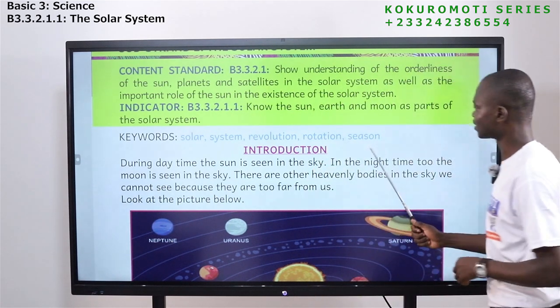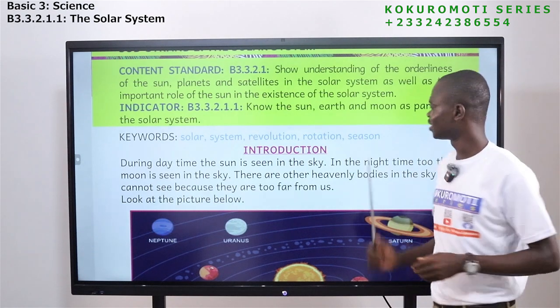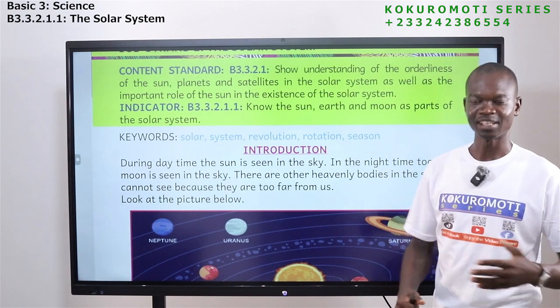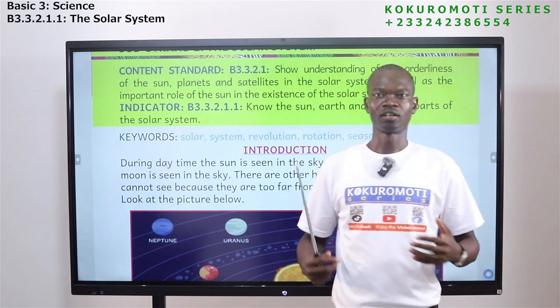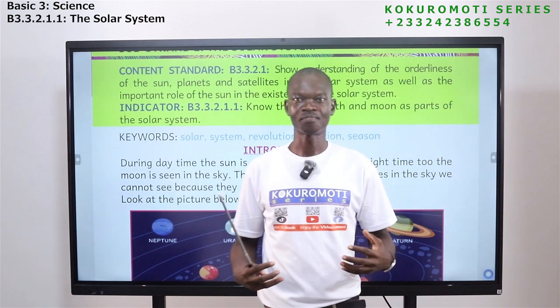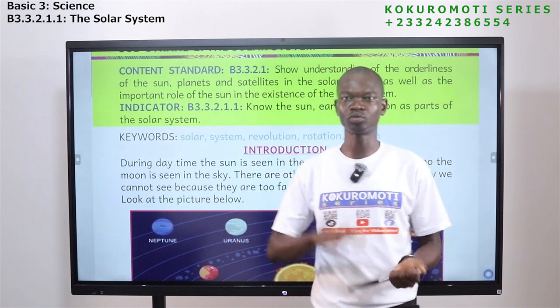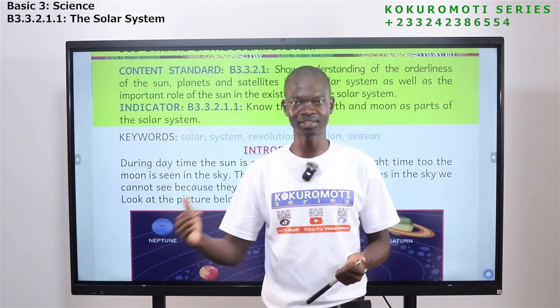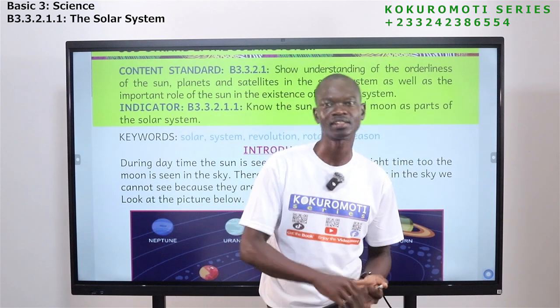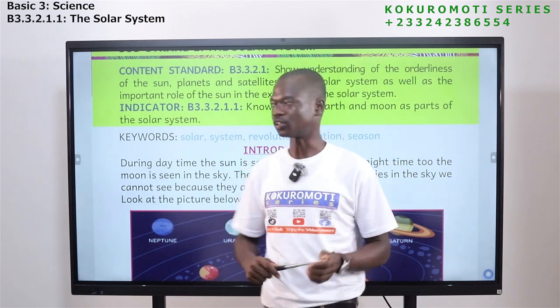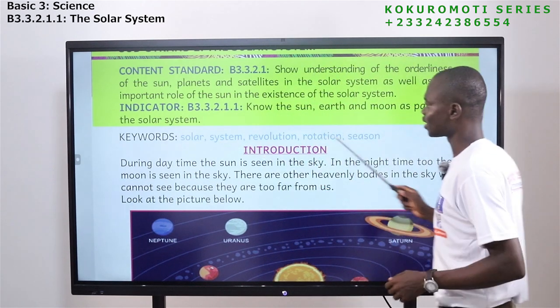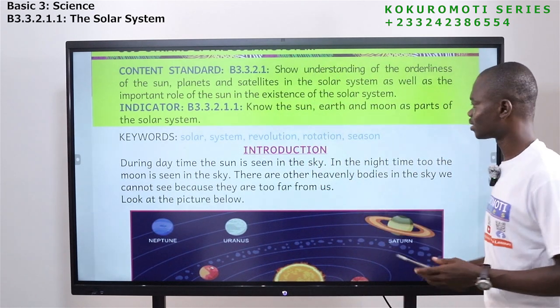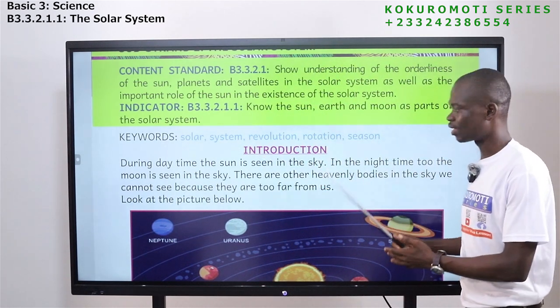Now the next word is season. Season is a period of time within a year. In Ghana, we have two seasons: the dry season and the wet season. Very good. So these are the key words that we will see in our lesson.